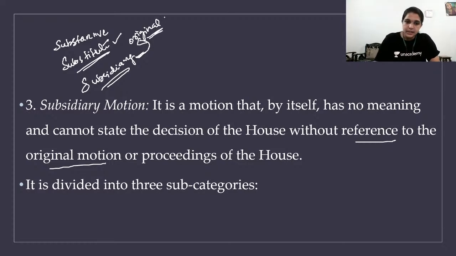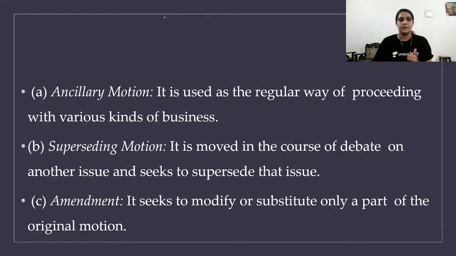Simple. This subsidiary motion is divided into three categories. So substantive, substitute, subsidiary, and this subsidiary motion itself has three types. What are those? Ancillary motion. It is used as a regular way of proceeding with various kinds of business. Superseding motion. It is moved in the course of debate on another issue and seeks to supersede that issue.